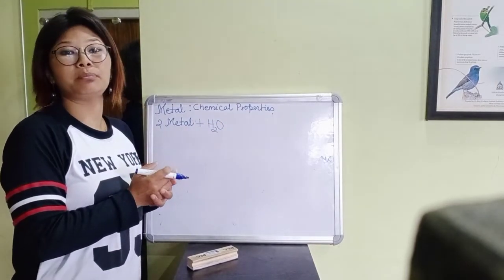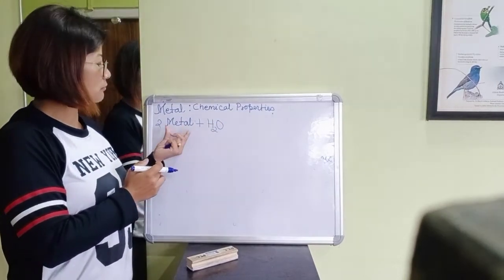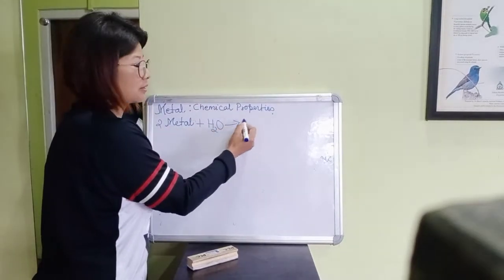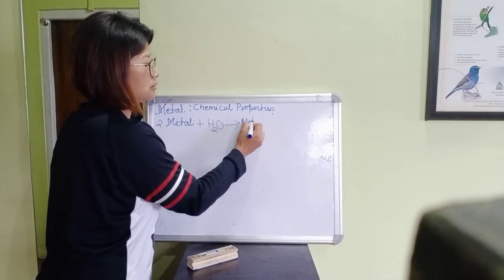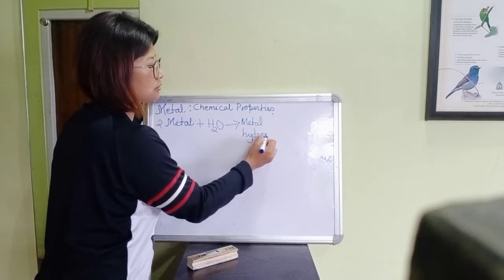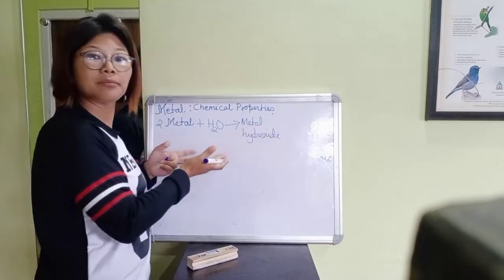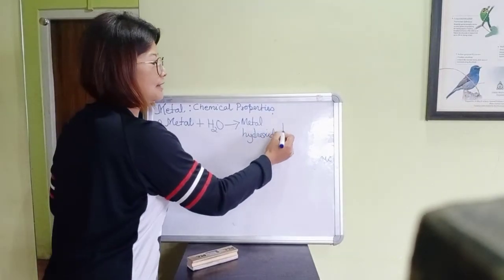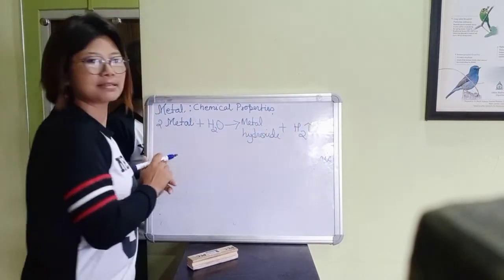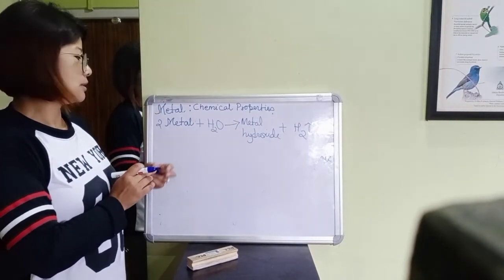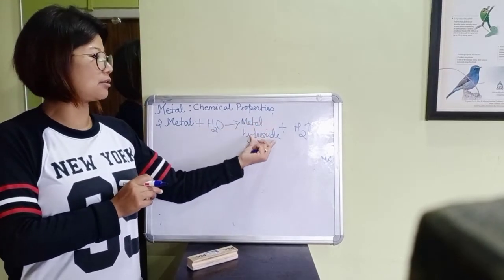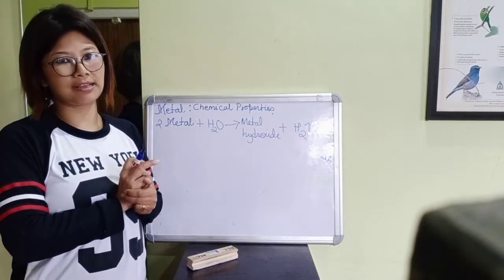When metal reacts with water, it forms metal hydroxide, obviously, and it produces hydrogen gas. This is very important. So when metal reacts with water, it forms metal hydroxide and hydrogen gas.